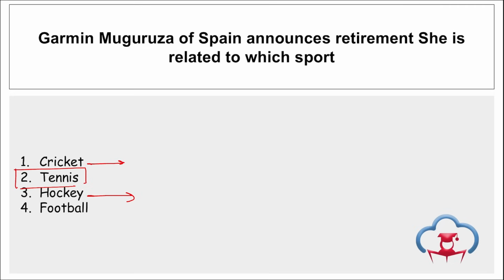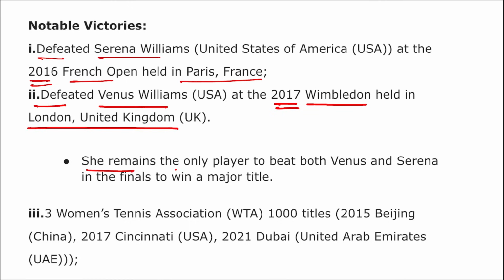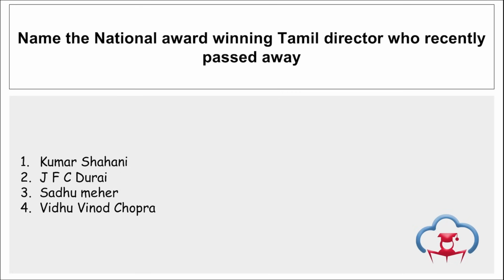Right? Then further, some notable victories of Muguruza: she defeated Serena Williams of USA at the 2016 French Open held in Paris, France. She defeated Venus Williams of USA at the 2017 Wimbledon held in London, UK. She remains the only player to beat both Venus and Serena in the finals to win a major title. And three Women's Tennis Association 1000 titles, 2015 Beijing, China; 2017 Cincinnati, USA; and 2021 Dubai, UAE, were also won by her. Also remember she won the 2021 WTA Finals held in Mexico.